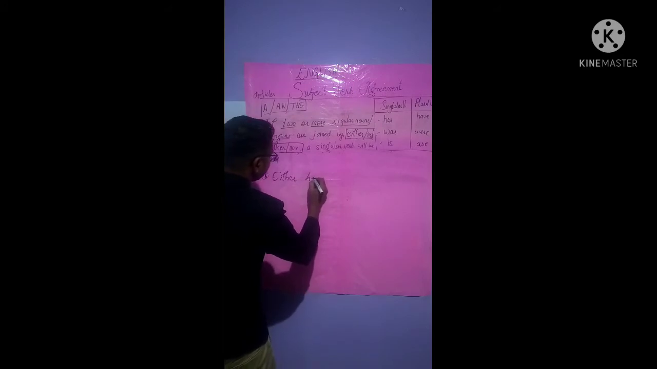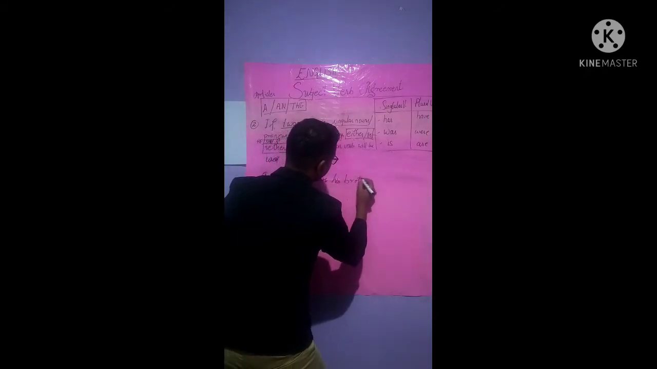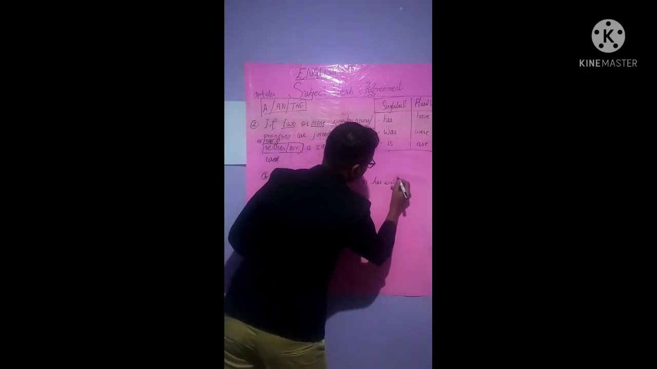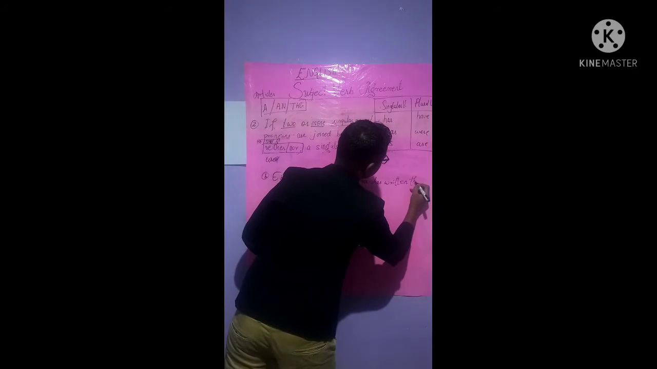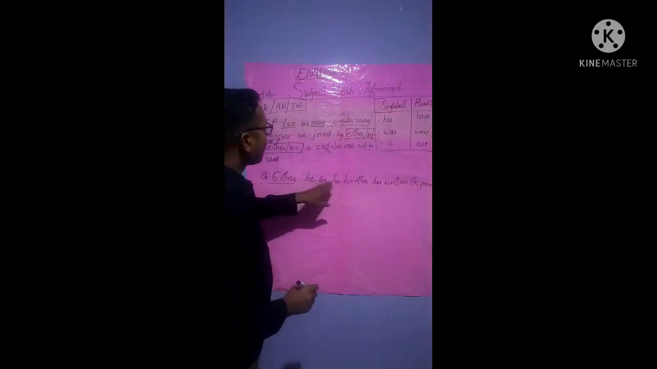Same like that, we will do another one with either. All right, we did neither, isn't it? Now we'll write either. Either he or his brother has written the poem, isn't it? See, either is involved, isn't it? Either he or his brother.